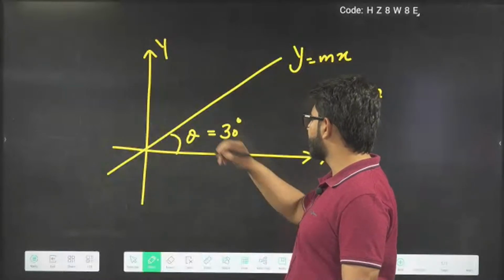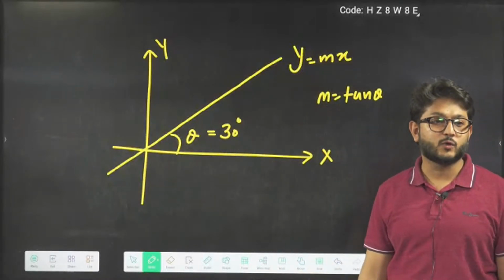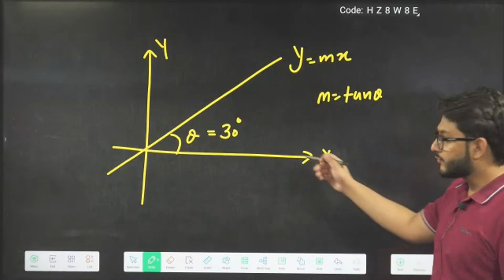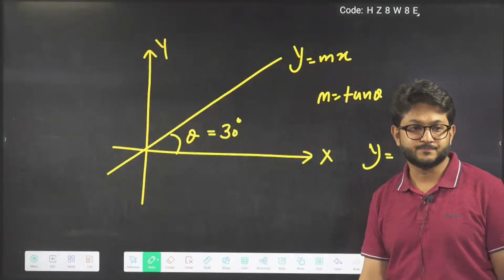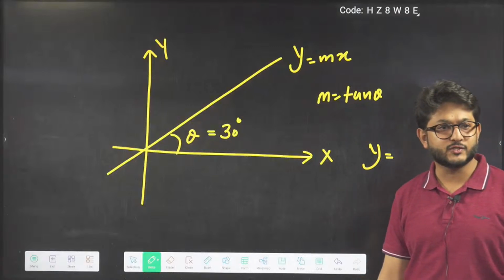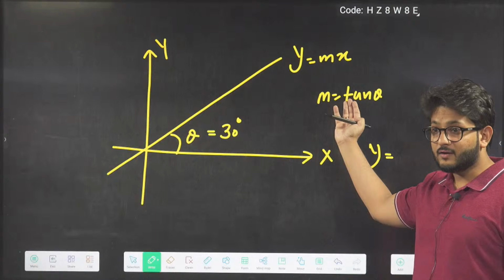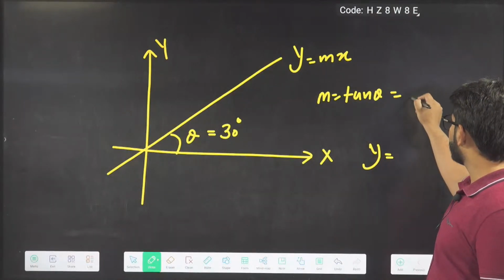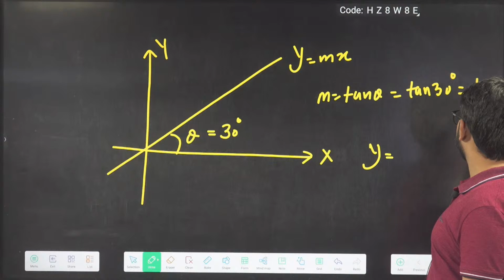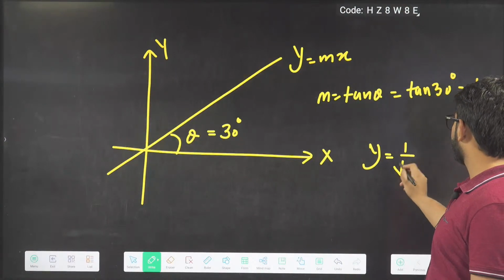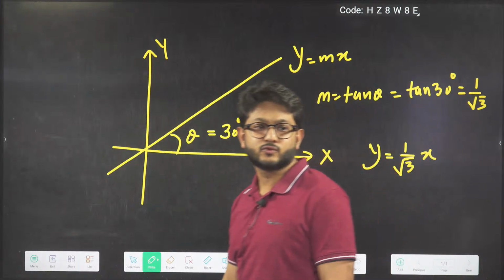Let us say we are doing a question here. Angle given is 30 degrees. So we have got our angle equal to 30 degrees. Then what will be the equation? We have theta equals 30 degrees. We will put it here, tan theta, tan of 30. Tan 30 will become how much? It will become 1 by root 3. So y will become 1 by root 3 x. y equals 1 by root 3 x.